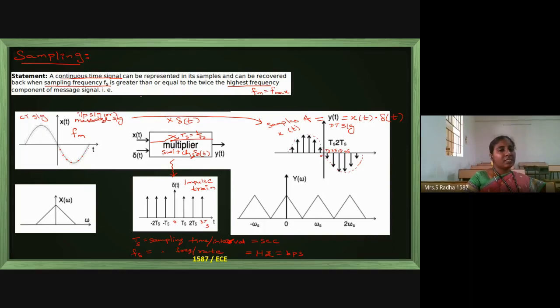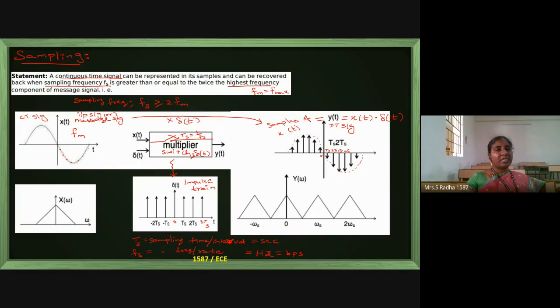That frequency should be greater than or equal to 2 times Fm. This is the condition. Fm means the highest frequency of the message signal. So Ts is derived from Fs only. Fs should be greater than or equal to 2 Fm. This is the condition in the sampling theorem. This is called the sampling frequency.